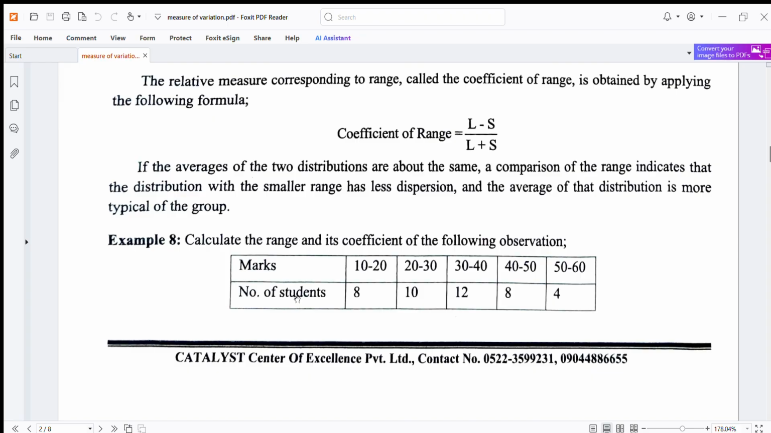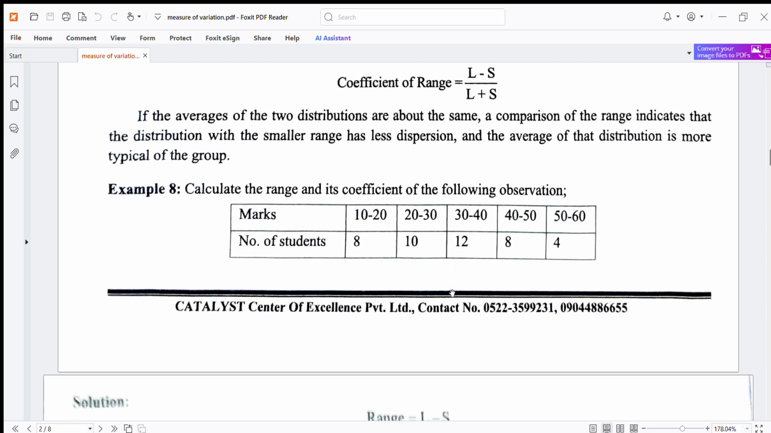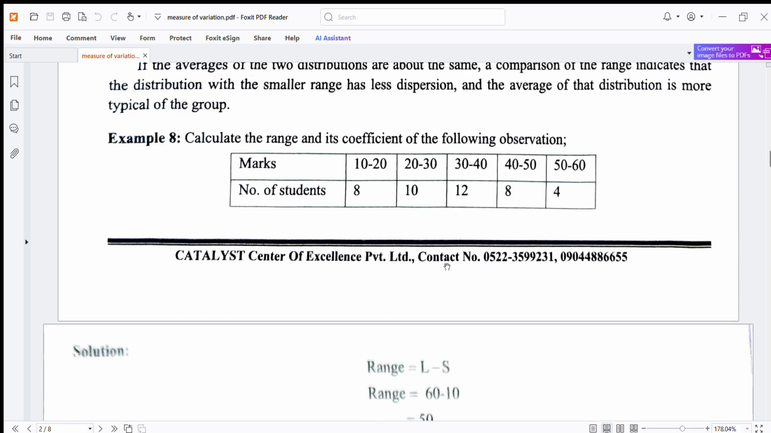Calculate the range and its coefficient for the following observations: marks 10 to 20, number of students 8; 20 to 30, number of students 10; 30 to 40, number of students 12; 40 to 50, number of students 8; and 50 to 60, number of students 4.